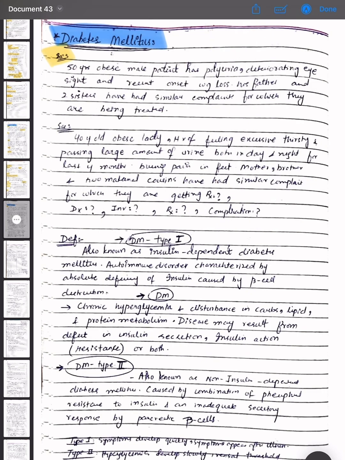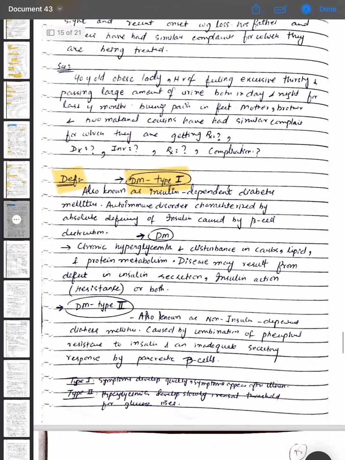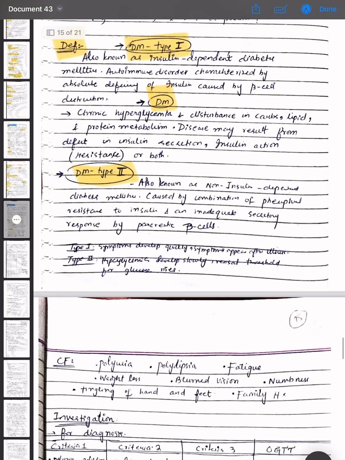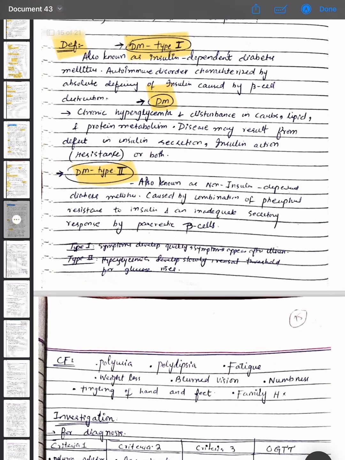The definition of diabetes mellitus type 1 is that it is also known as insulin dependent diabetes mellitus, and it is an autoimmune disorder characterized by absolute deficiency of insulin caused by beta cell destruction. Diabetes mellitus is a chronic hyperglycemic disturbance in carbohydrate, lipid and protein metabolism. The disease may result from a defect in insulin secretion, insulin action and or resistance, or both. Diabetes mellitus type 2, also known as non-insulin dependent diabetes mellitus, is caused by a combination of peripheral resistance to insulin and inadequate secretory response by pancreatic beta cells.